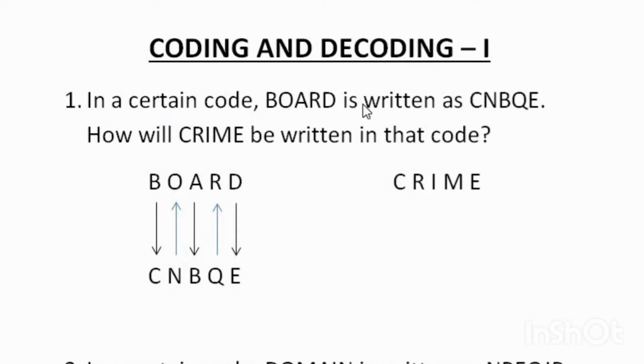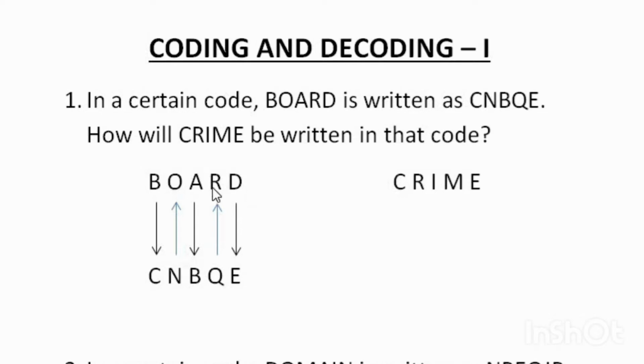In a certain code, board is written as CNBQE. How will crime be written in that code? See here, board is written as CNBQE. When you look carefully, it can be seen that the next letter of B is written here, C. Right, and the next letter of A is written here, B, and the next letter of D is written here, E, in the first, third and the fifth letters.